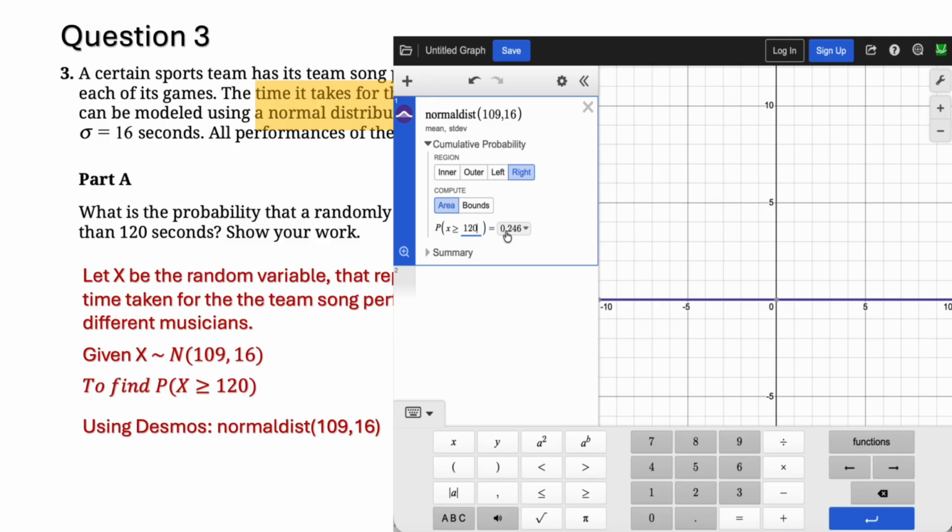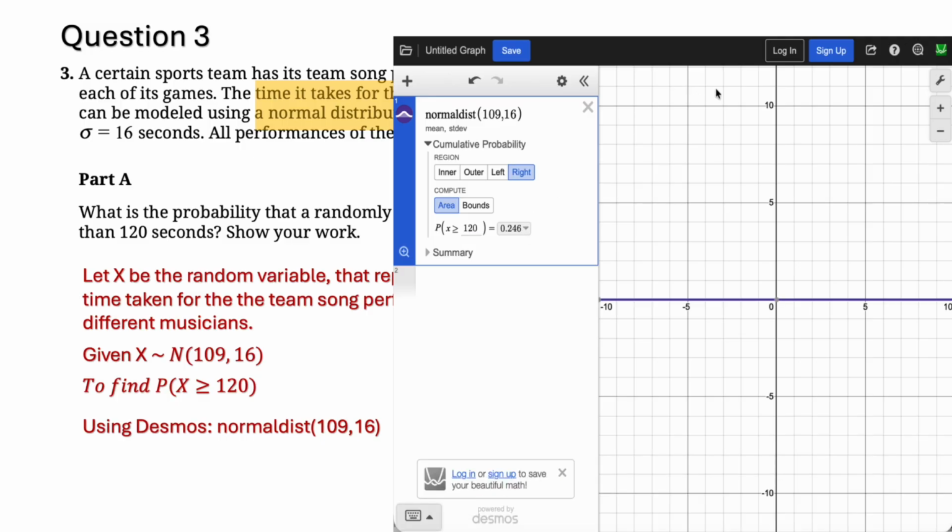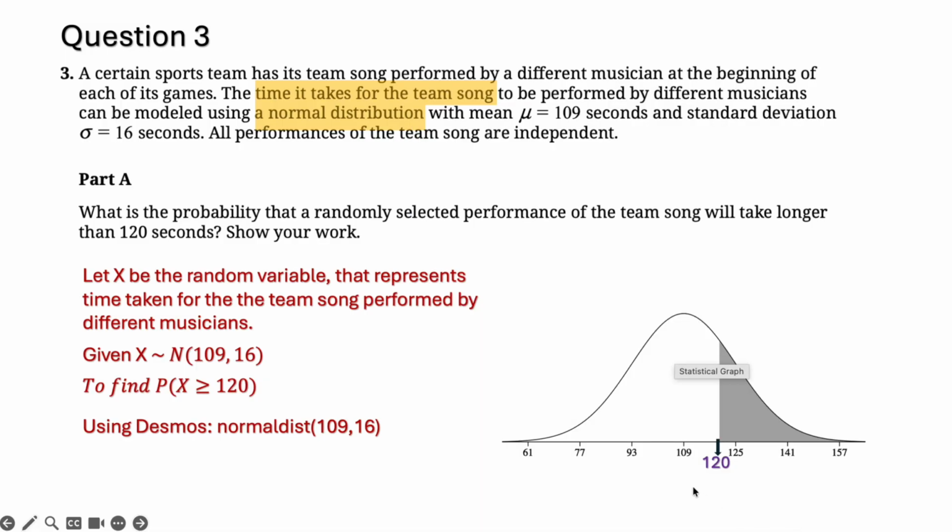That gives you the probability right here, which is 0.246. So our final answer is 0.246, or the probability that a randomly selected performance of the team song will take longer than 120 seconds is 24.6%.